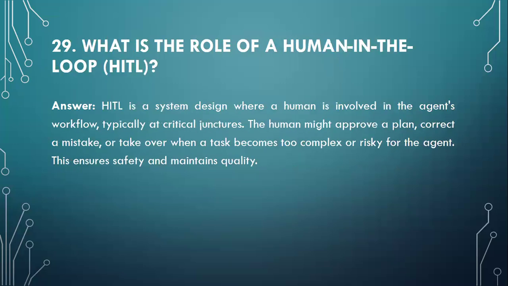Moving to question number 29. What is the role of human in the loop? HITL, human in the loop, is a system design where a human is involved in the agent's workflow, typically at critical junctures. The human might approve a plan, correct a mistake, or take over when a task becomes too complex or risky for the agent. This ensures safety and maintains quality.